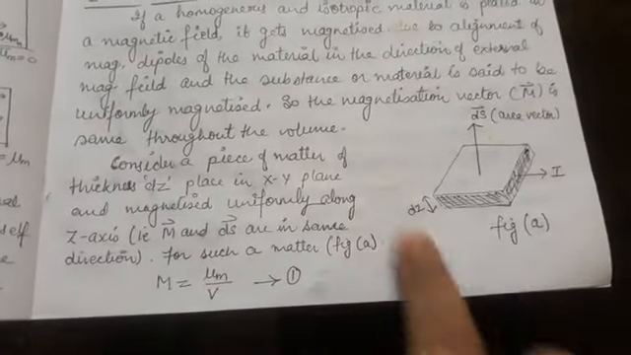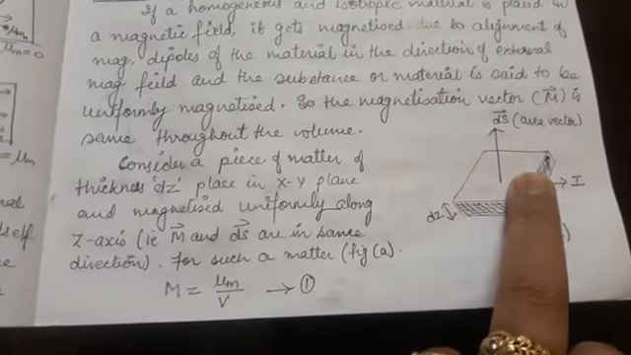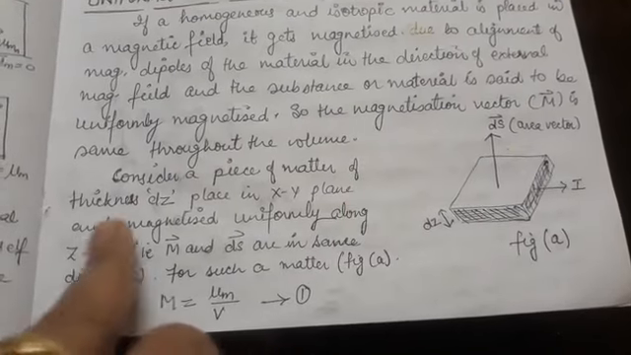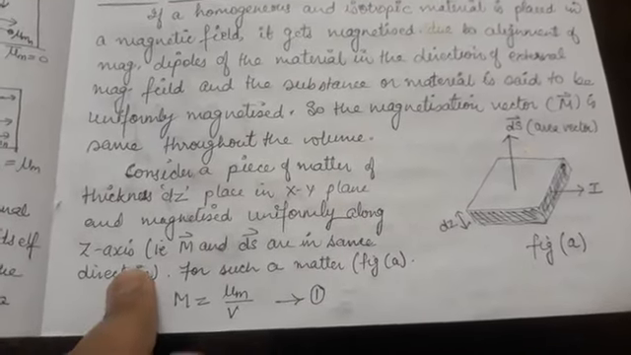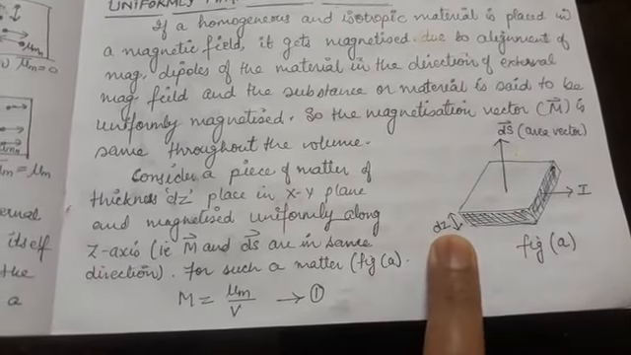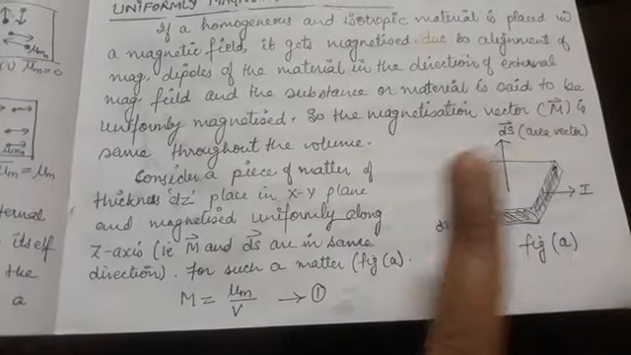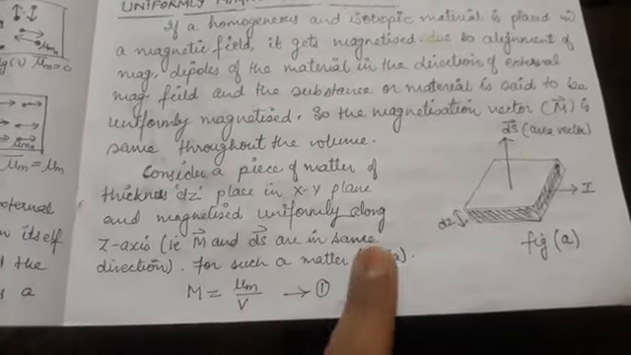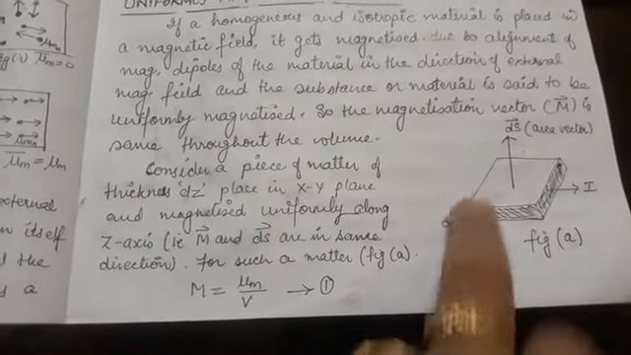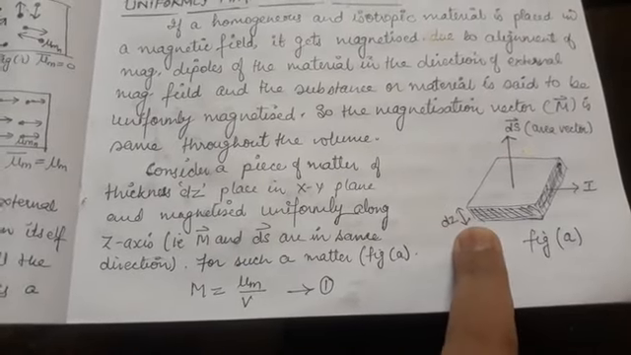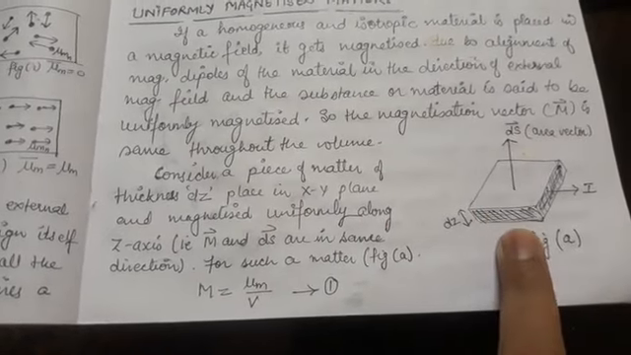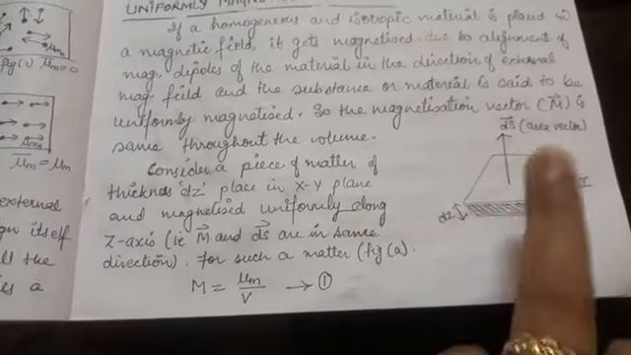For such a material, consider a piece of matter. I am not considering the whole matter, I have just taken a piece of that matter whose thickness is dz, placed in the xy plane and magnetized uniformly along the z axis. I have magnetized this matter in the direction of z, means M vector is along the z axis. That is, M vector and dS vector are in the same direction because the area vector is perpendicular to the xy plane, and the z axis is perpendicular to the xy plane. So for such a material, let it acquire a magnetic moment mu M in the presence of a magnetic field.